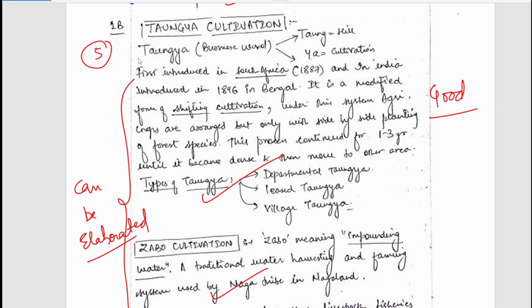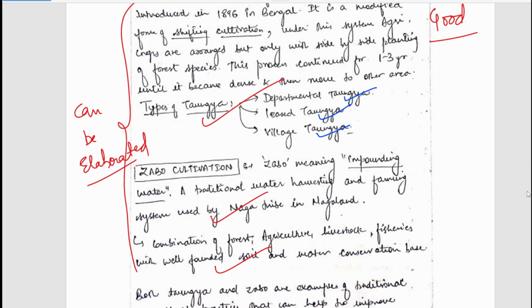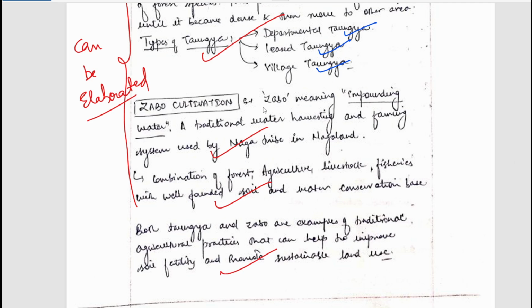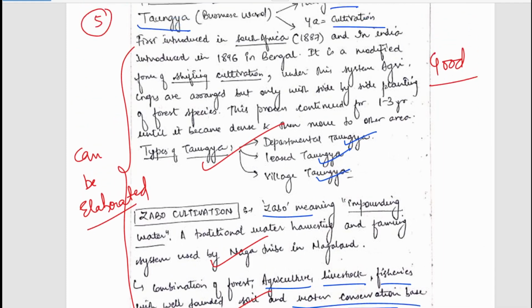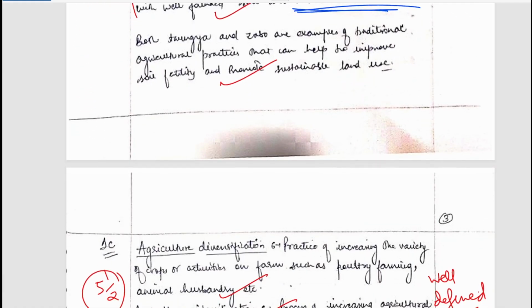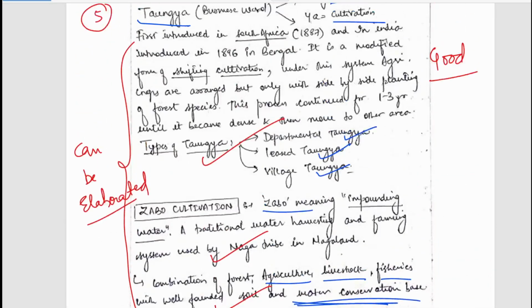So what is Tongia? Tong means hill and Ya means cultivation. So it is a kind of hill cultivation. Tongia has been mentioned. Its types have been mentioned, that is departmental Tongia, lease Tongia, village Tongia. So fair points. Jabo cultivation has been mentioned. Jabo means impounding water. Here there is a good combination of various things such as forest, agriculture, livestock, fisheries, and there is huge work for water conservation. That is why the name Jabo. But as a 10 marker, it could be elaborated. It is written in just this much. Some elaboration would enhance the answer.